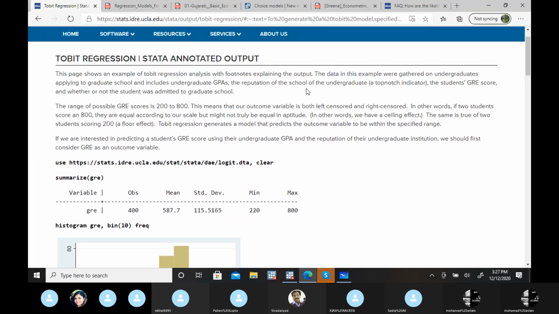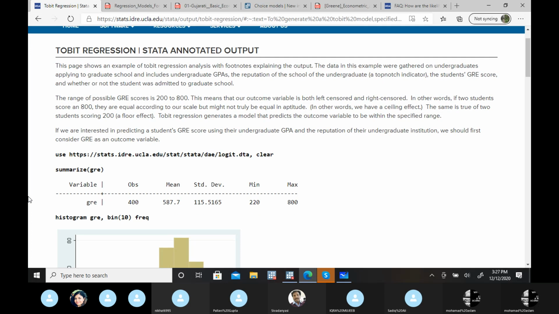Yeah, the reputation of the school of the undergraduate, the student's GRE score, and whether or not the student was admitted to graduate school. These are our independent variables, and we have to see them with the GRE. So GPA, then this particular indicator, the reputation of the undergraduate school, then the student's GRE score, and whether or not the student was admitted to graduate school.